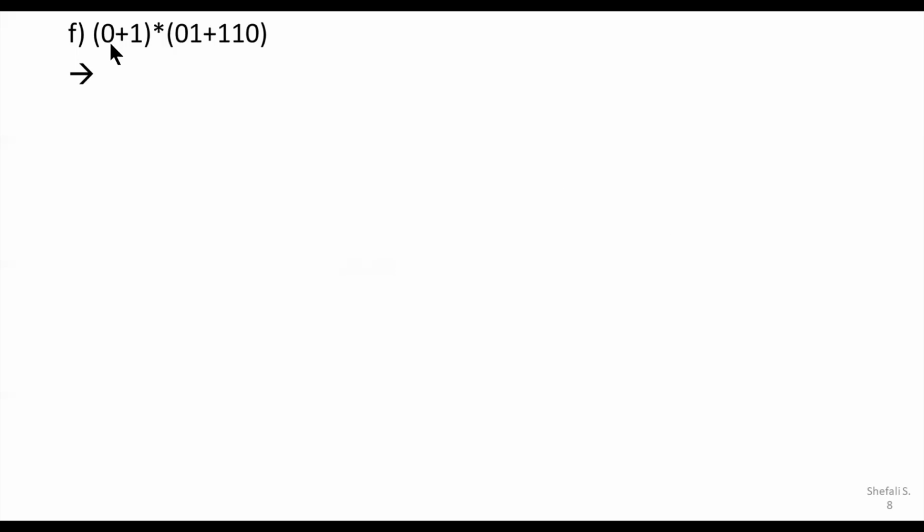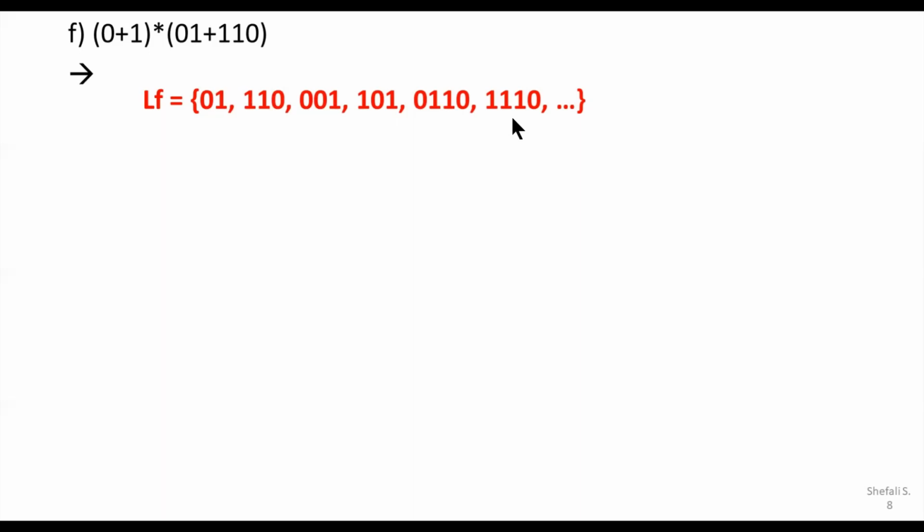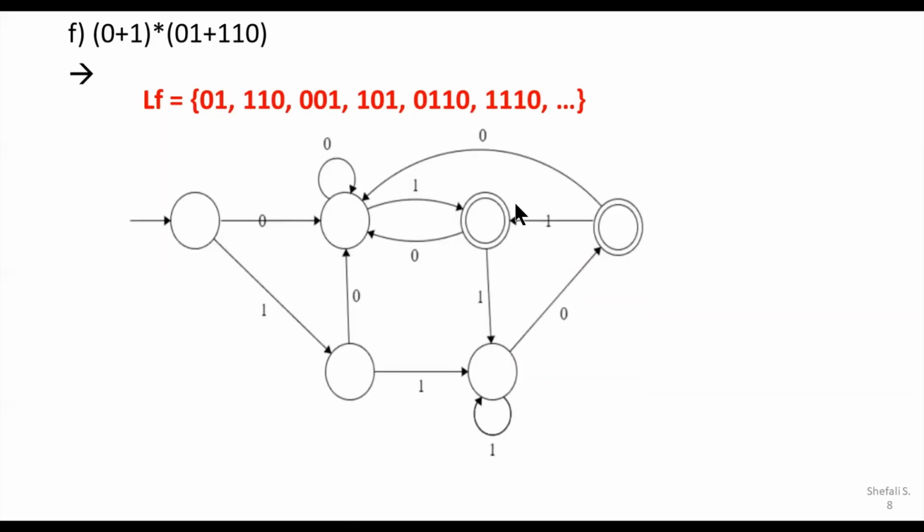The regular expression is given here: one pre-loop is there and the string may end with the substring 0, 1 or 1, 1, 0. So in that case, what are the valid words? I can call this particular loop for no time. So either 0, 1 or 1, 1, 0 are the initial words. Then you can call for the 0 and it can get appended by 0, 1 or 1, 1, 0. So you can have here the word 0, 0, 1 and 0, 1, 1, 0. So accordingly, you may generate the language. Now I'm hopeful that you are skilled enough to generate the language.